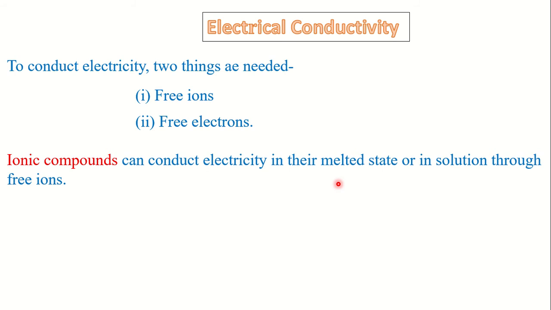In the same way, when ionic compounds are given into water, then also the ionic bond is broken and the ions can freely move in the solution. So, in melted condition or in solution, free ions are present and these free ions can conduct electricity.